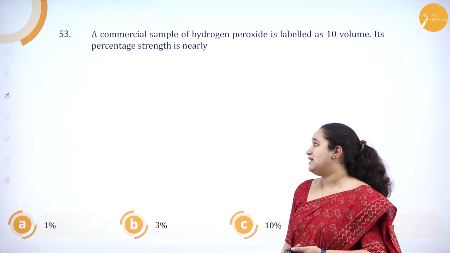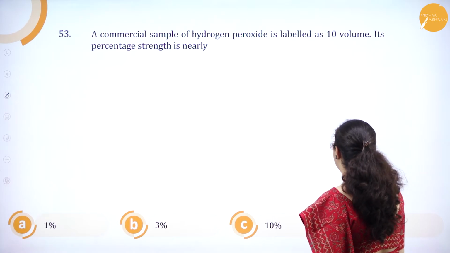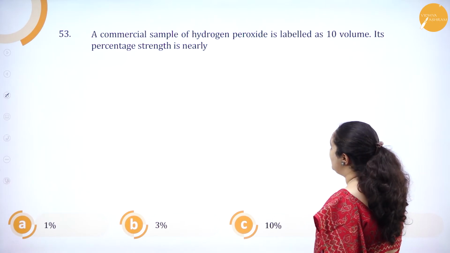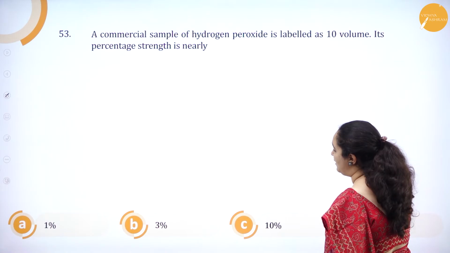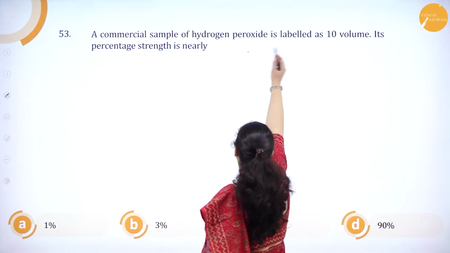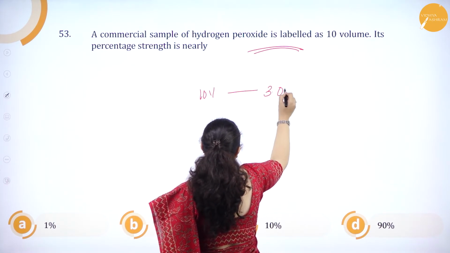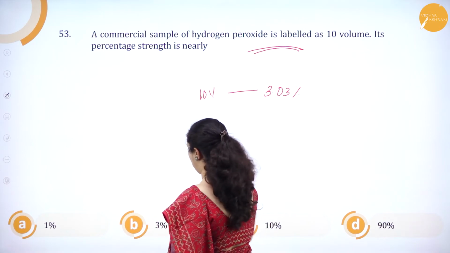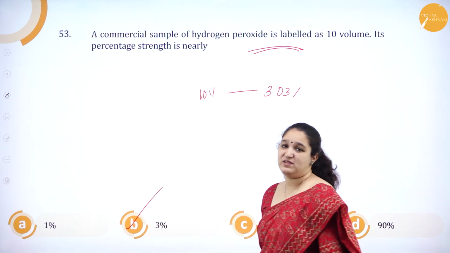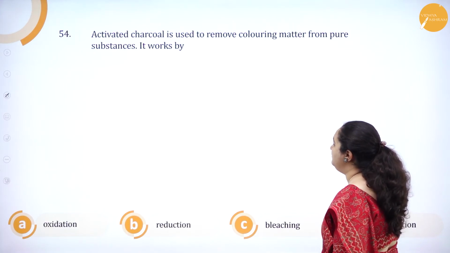Okay. Next one. A commercial sample of hydrogen peroxide is labeled as 10 volume. Its percentage strength is nearly 1%, 3%, 10%, 90%. 10 volume means it is 3.03%. So option is B, which is 3%. Okay. We'll go to the next one.